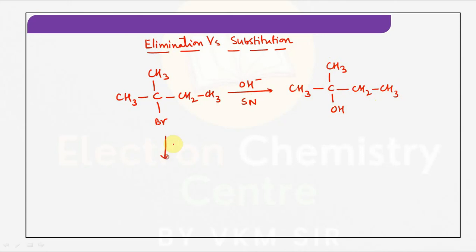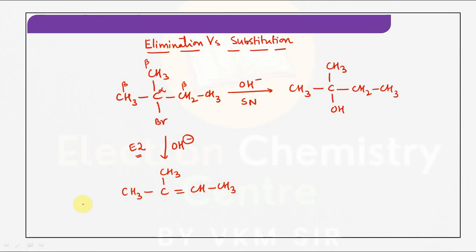For suppose in the presence of base, the same base can act as a nucleophile. In such cases it can undergo elimination, that is E2. So it is alpha, it is beta, it is beta and it is beta. Obviously elimination follows the Saytzeff rule. If it follows the Saytzeff rule, it will give this product.